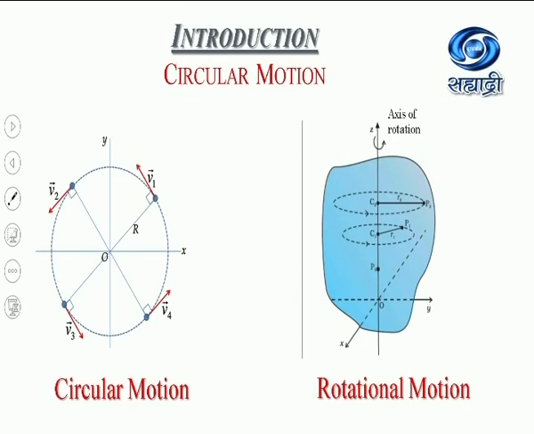Circular motion is the motion of an object along the circumference of a circle with the change in direction of the linear velocity, whereas rotational motion is the motion of a rigid body about an axis of rotation passing through the body and perpendicular to the plane of rotation.